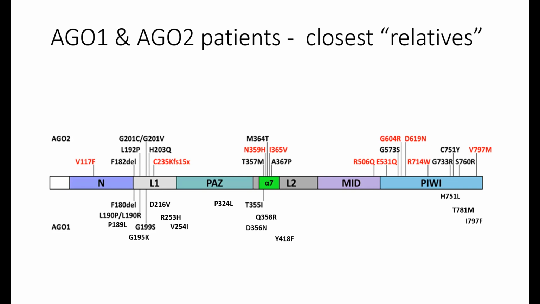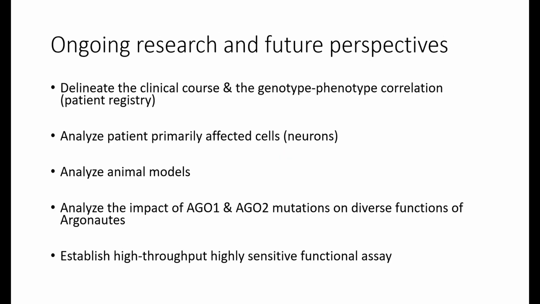There are also some functions which are exclusive for AGO1 or exclusive for AGO2. So if our hypothesis is correct and this is really an identical syndrome, then the molecular mechanism causing AGO2 and AGO1 should actually be the same. That's why it's very important for us to get as good clinical information as possible.